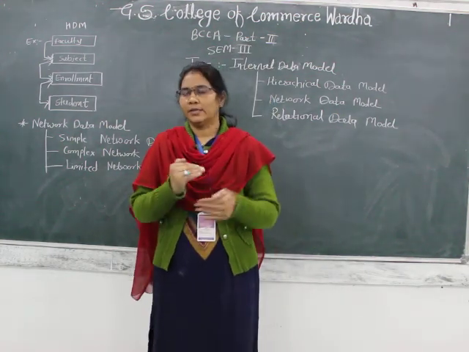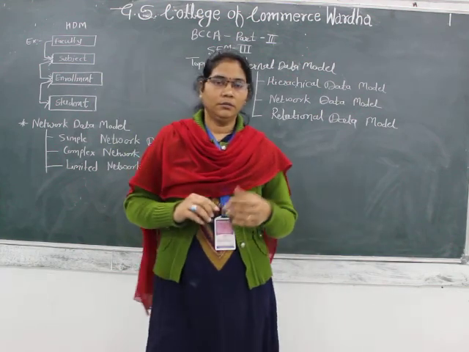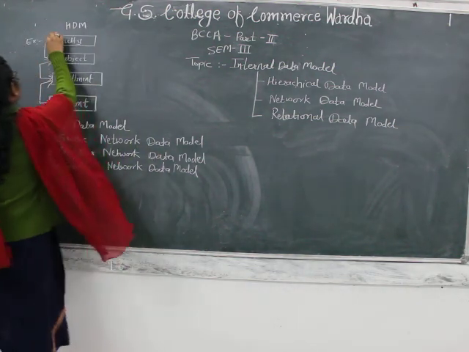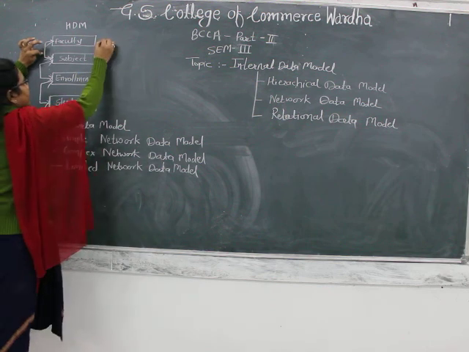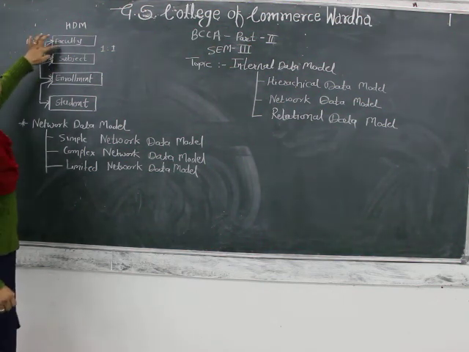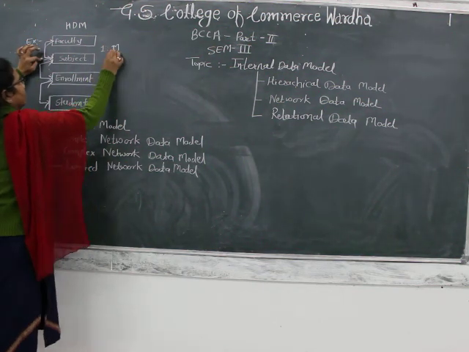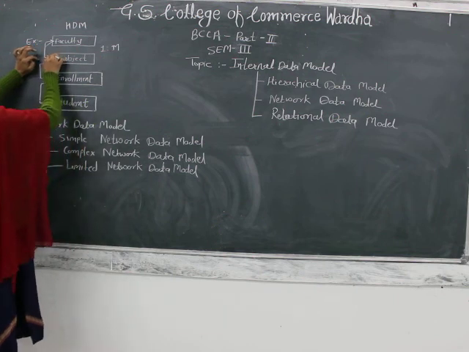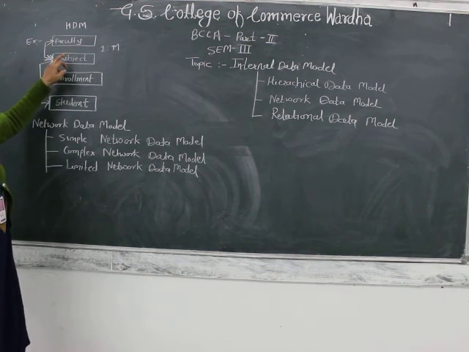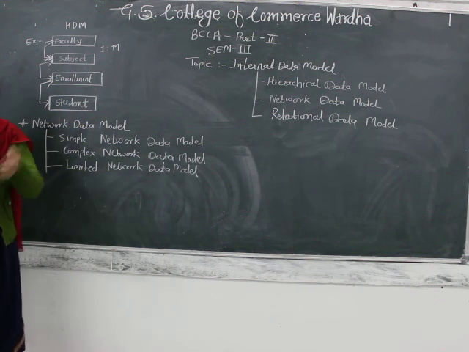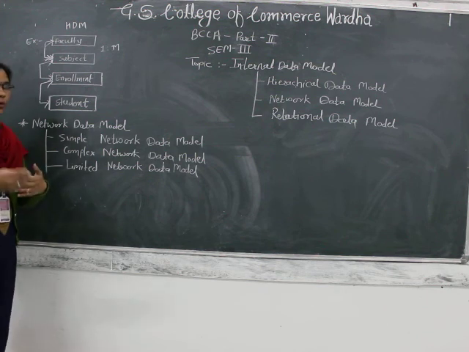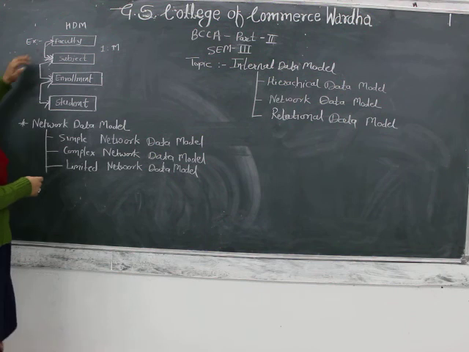Next, this is an example of a hierarchical data model. Faculty is associated with subject by a 1:many relationship, because the arrow is like this. That means one faculty has many subjects, such as subjects of second year and third year. So one faculty is assigned one or more subjects to teach.